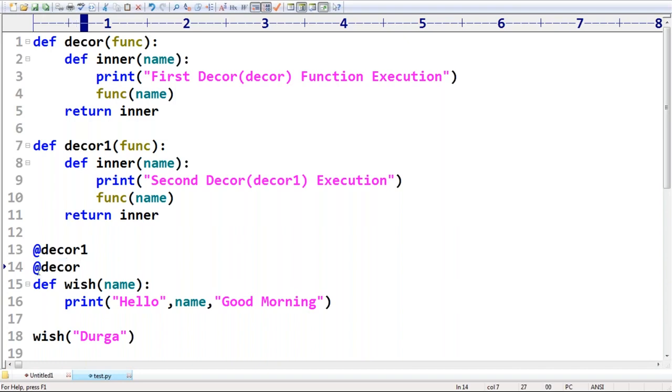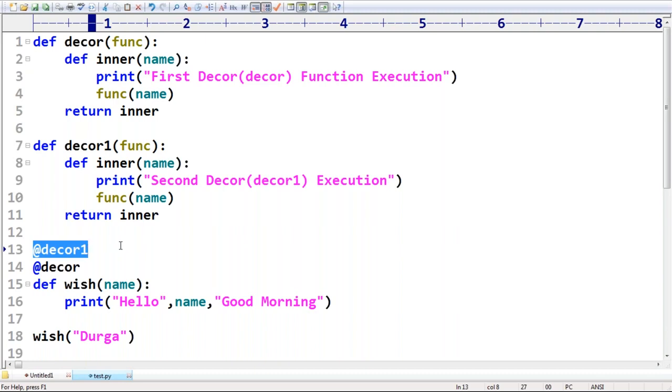But which one is nearer to the function? Decor or decor1? Decor. That's why remember that the innermost will be executed first, after that the outer one. Remember, don't get confused. First the innermost will be executed, after that the outer one.